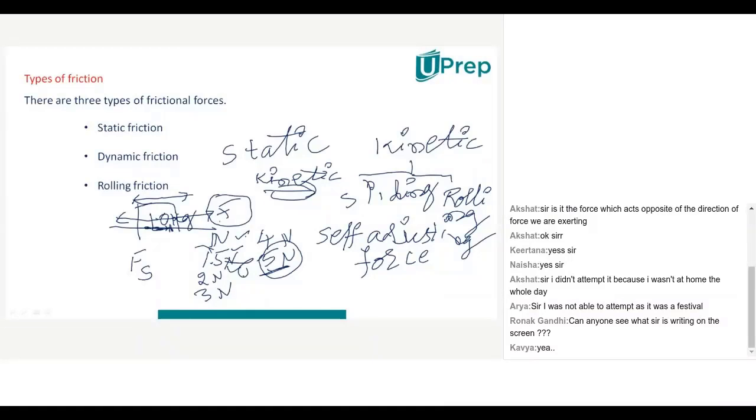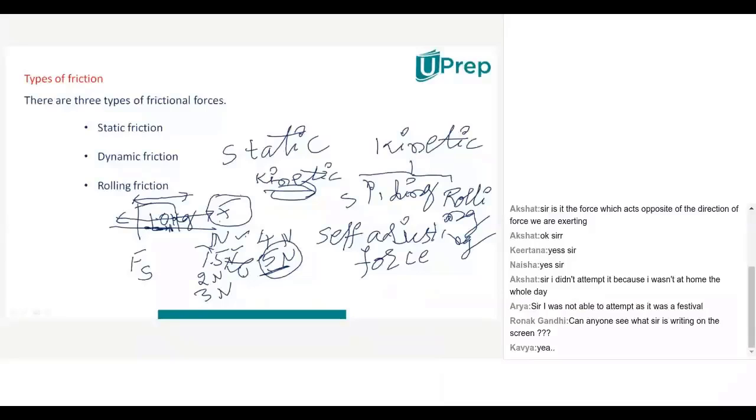And when the object is at rest on this particular surface, then that particular friction will be called static friction. So two types of friction will be there. When the object is moving, that is called kinetic friction. When the object is at rest, that friction will be called static friction. Is it clear for all of you? Yes, sir. Okay. Now tell me, is static friction a self-adjusting force or not?